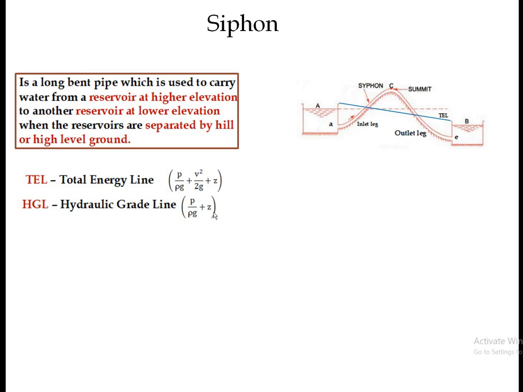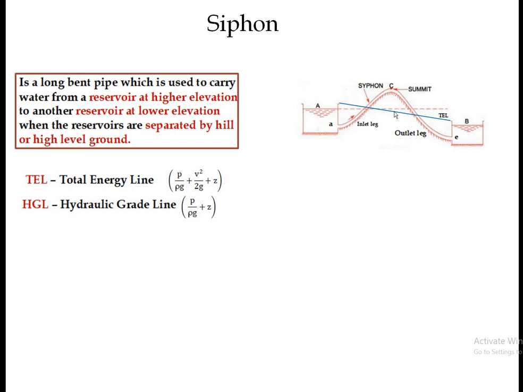If I want to draw the hydraulic grade line here, obviously HGL is less than TEL by V square upon 2g, because it is the addition of only potential head and pressure head.